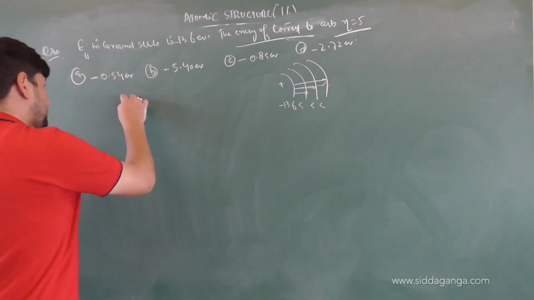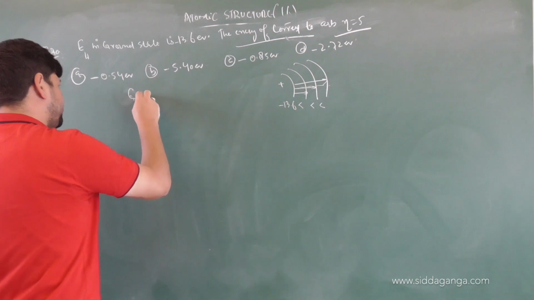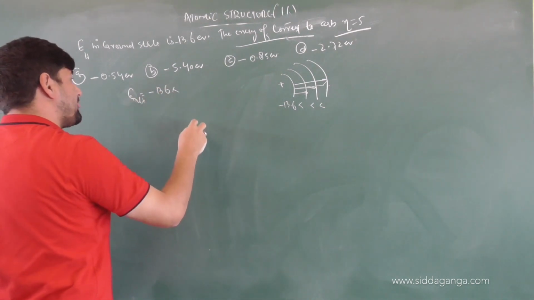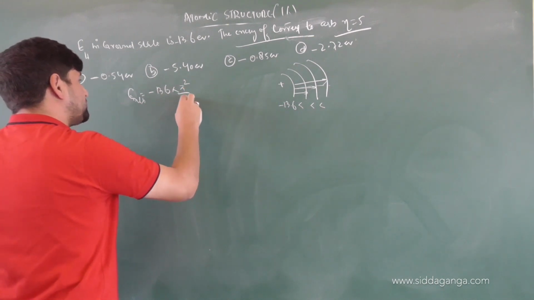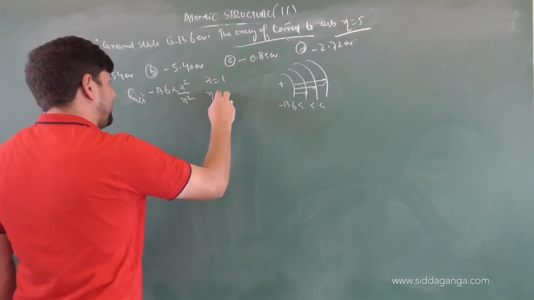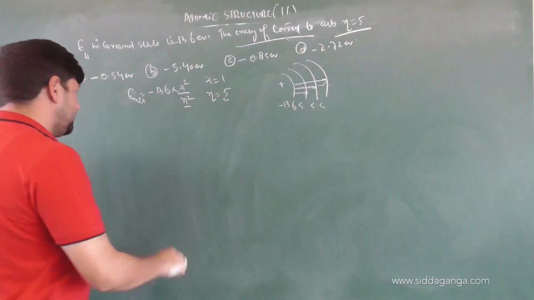We know the energy of the nth orbital is given by minus 13.6 into Z square by n square. This is hydrogen atom, so Z will be 1. But here n value equals 5, because principal quantum number 5 means we are talking about n value 5.